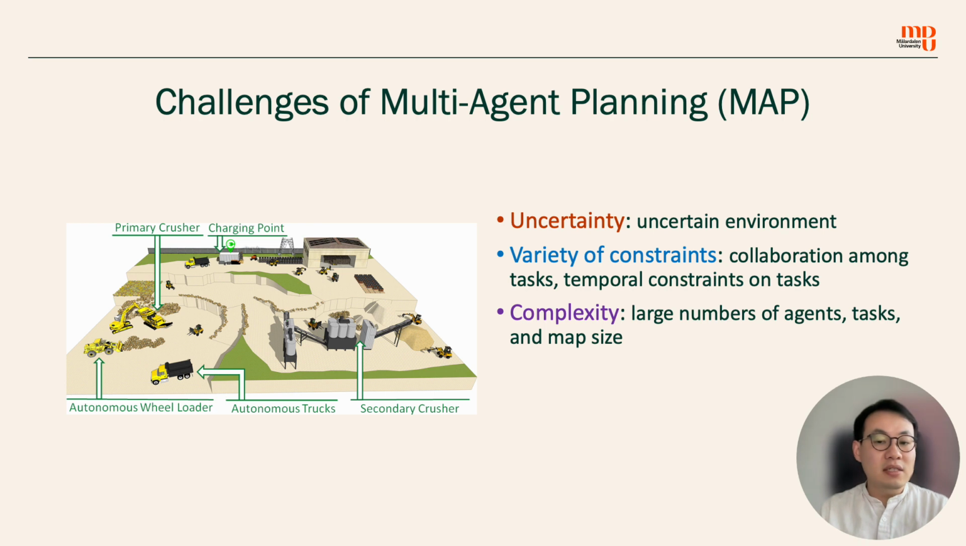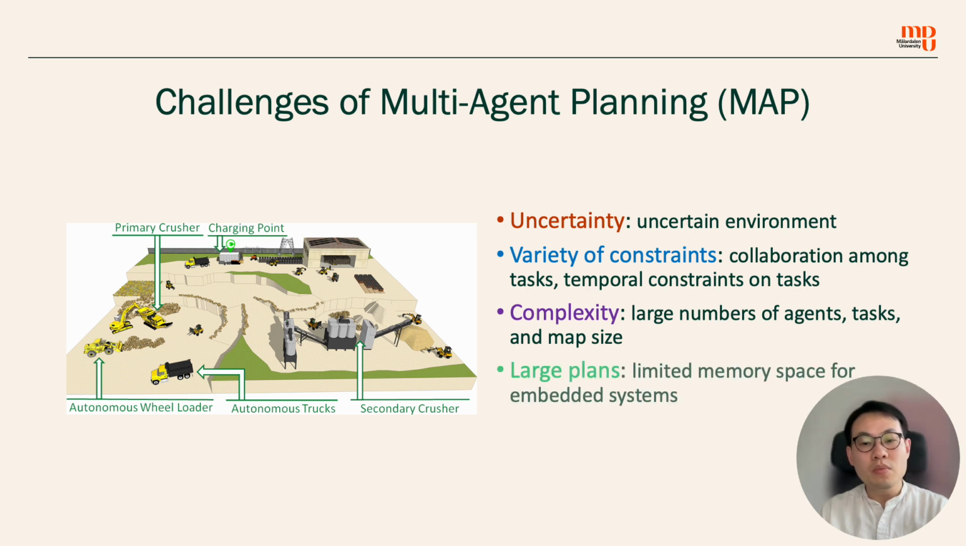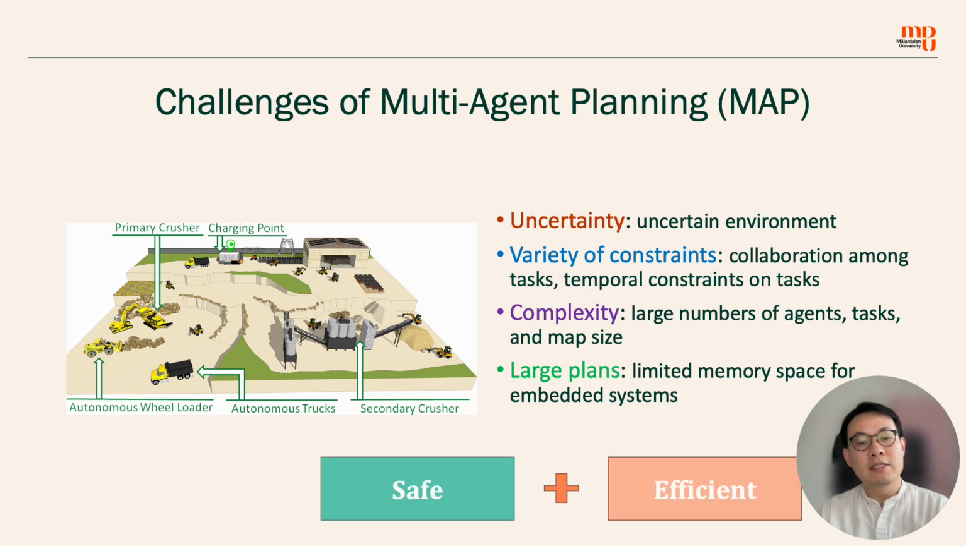We have complexity, basically the nature of the problem planning is NP hard, right? So the complexity of the problem increases when the numbers, for example, of the vehicles increases also. And because of the complexity, the resulting plan can be very large, which takes a large memory space. But for embedded systems, the memory space is very limited. How can we solve it, right?